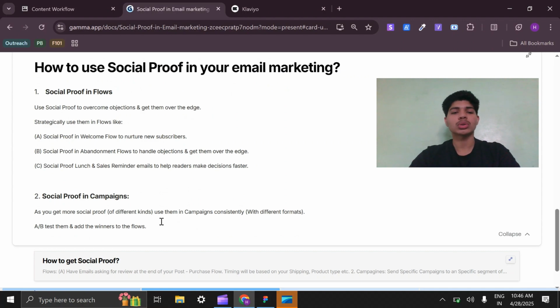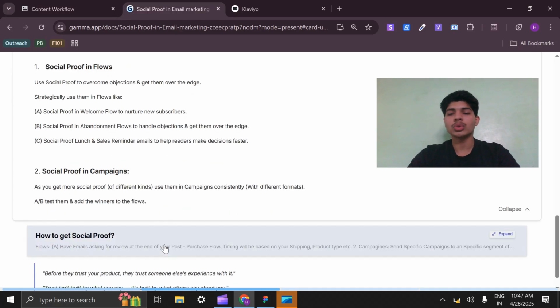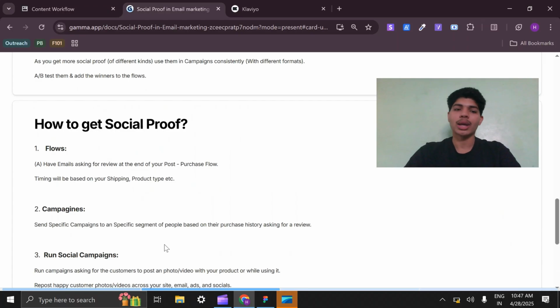You can also use social proof in campaigns. As you get more social proof of different kinds, use them in campaigns consistently in different formats. It can be videos, photos. If you have InDesign emails, you can give them in different designs. And in order to use social proof, you need to get social proof. Here's how to get social proof consistently in a predictable manner.